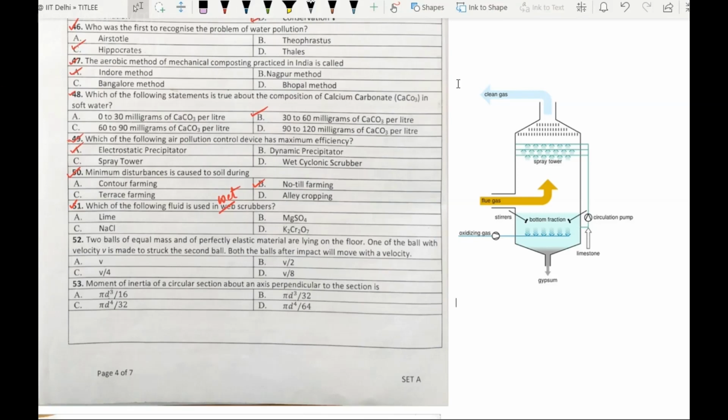This figure shows the wet scrubbing process. In a wet scrubbing process, liquid or solid particles are removed from gas by passing it over a liquid. The most commonly used liquids are water and lime. So among these options, the correct answer will be option A, lime.